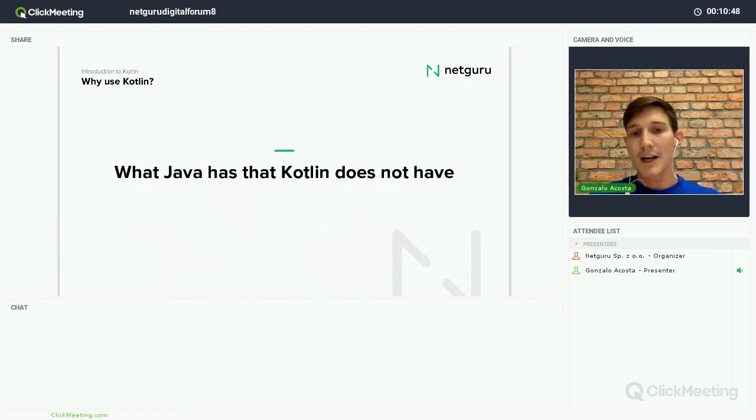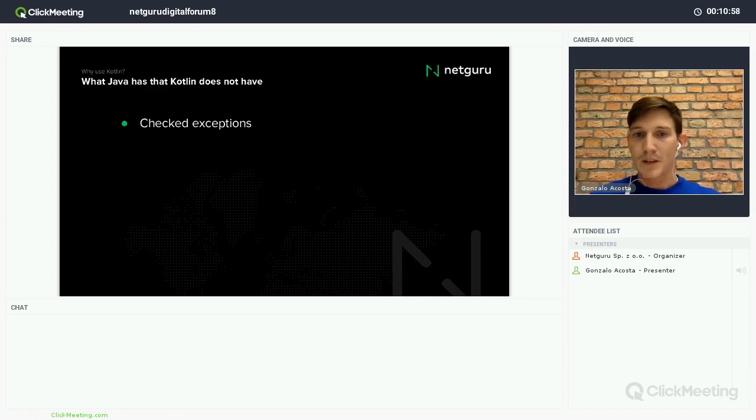And then, what Java has that Kotlin does not have, right? It doesn't mean that it's good or bad, it's just a difference between both of them. So in Java, of course, we have checked exceptions. We have primitive types that are not classes, like int or char. In Kotlin, we don't have those.